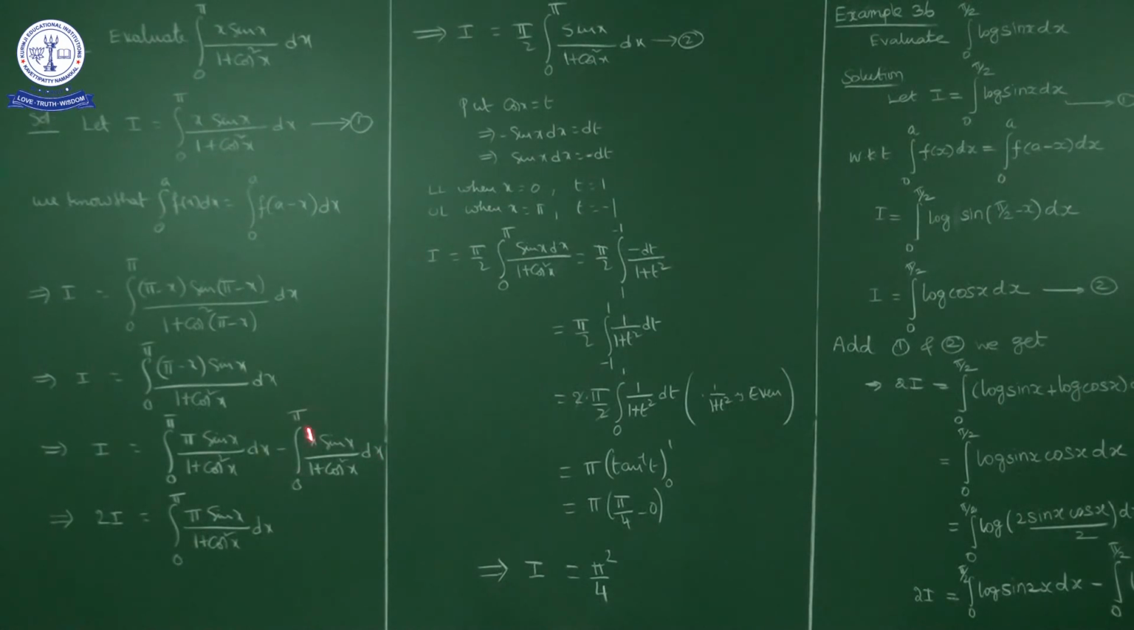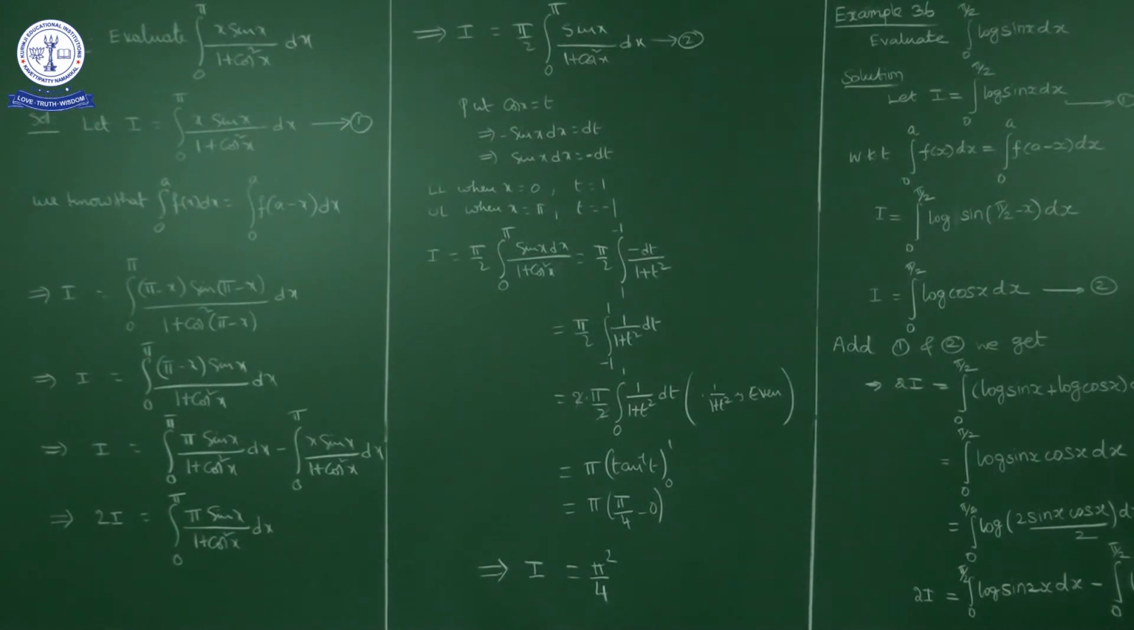This is I only, given I only. So this minus I comes to this side: I plus I, 2I is equal to integral 0 to pi of pi sin x upon 1 plus cos square x dx. Here pi is constant, so I'll write that pi outside and cross multiply to this side. So I is equal to pi by 2 into integral 0 to pi of sin x dx upon 1 plus cos square x.